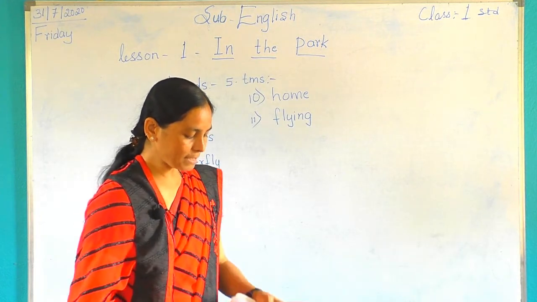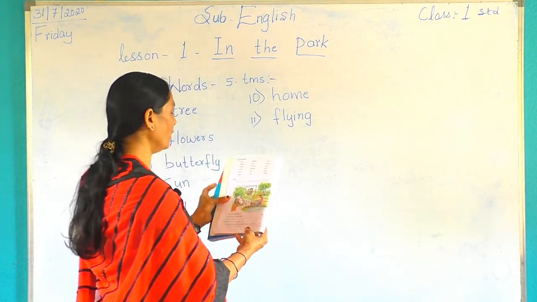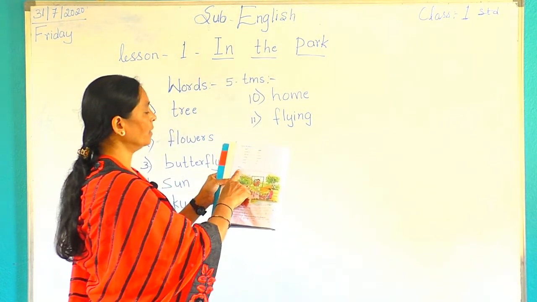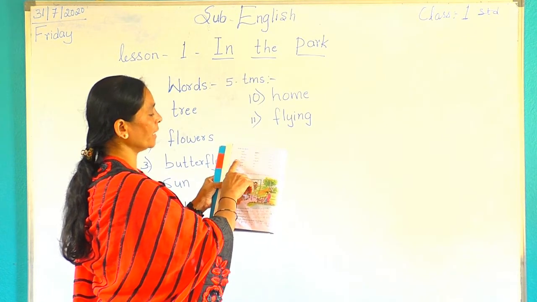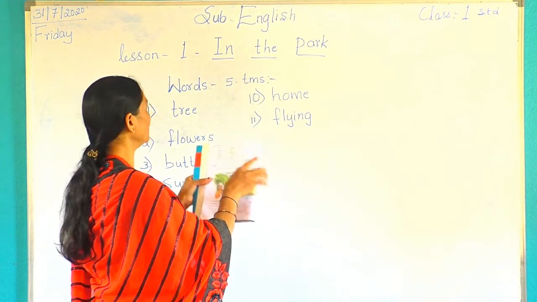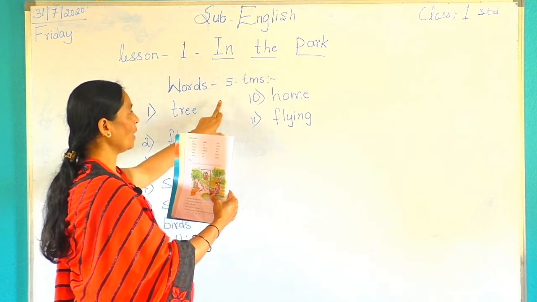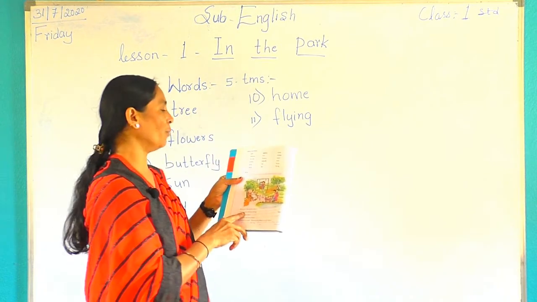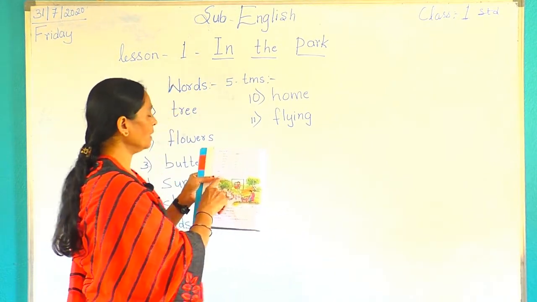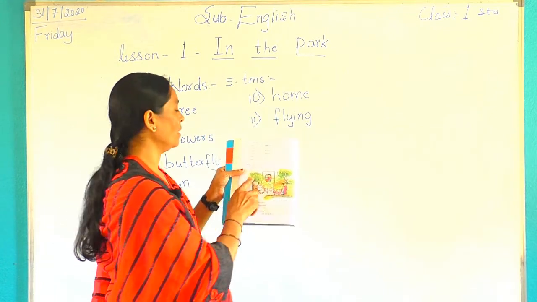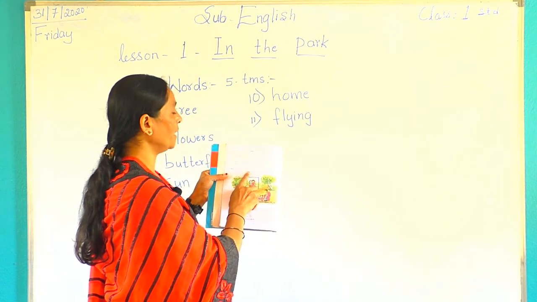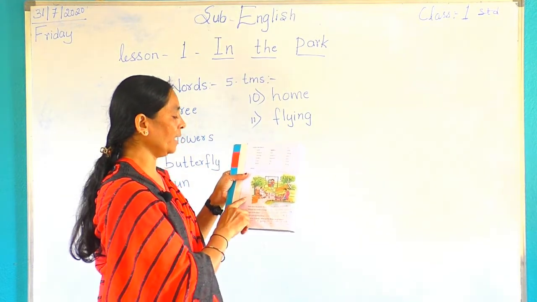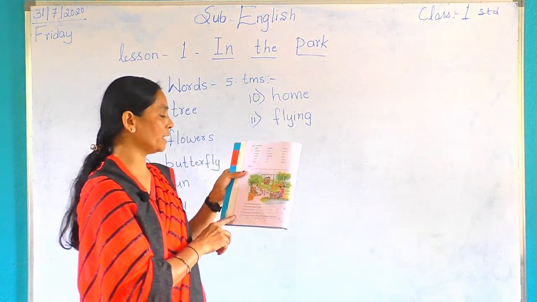Now next we see the picture here, page number 12. Open page number 12. See here, new words are given. The same you have to write what I have given on the board, that you have to write 5 times. Now next, oral. This orally I will ask you all. Look at the picture and discuss the questions that follows. This is not for writing, just orally we have to say.